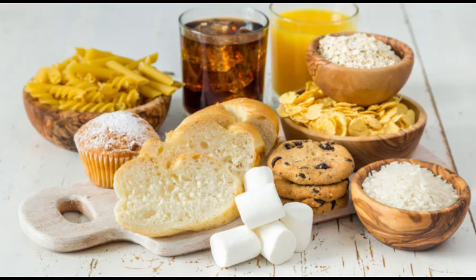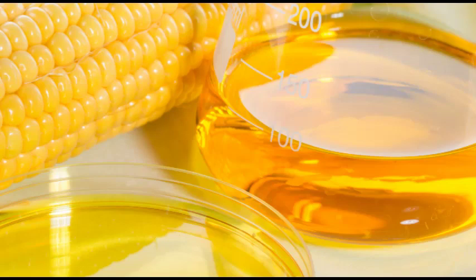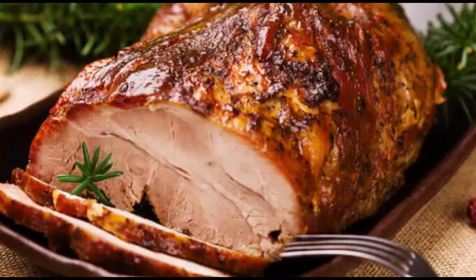So the next food to avoid is refined carbs. Refined carbs like pastas and white bread elevate the blood sugar levels at a very high rate compared to whole grains. So too much of white refined carbs should be avoided. Next is processed foods, fast foods. They contain a lot of nitrates, which have a harmful effect on the body and the liver also. The fructose corn syrup present in fast food can have bad effects on your liver. The next food to avoid is meat like pork and beef, which contain a lot of saturated fats.